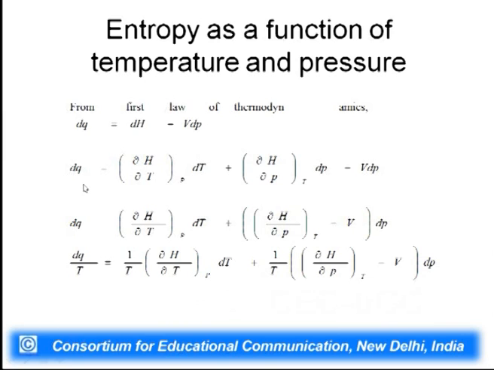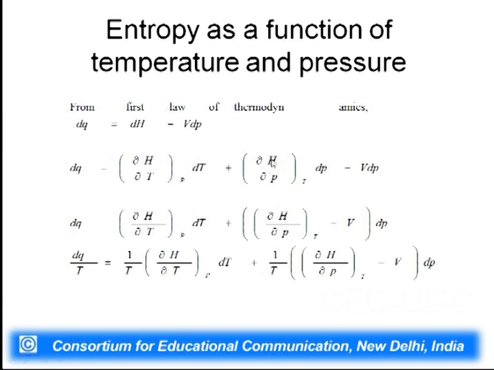Now, if we calculate dq reversible, again we are trying to calculate reversible, we can simply write del H by del T at constant P dT, this is for dH, and plus del H by del P at constant T dP. So, this is for dH, since we write H as a function of P and T. So, we can just replace dH by these two terms and we have minus V dP.